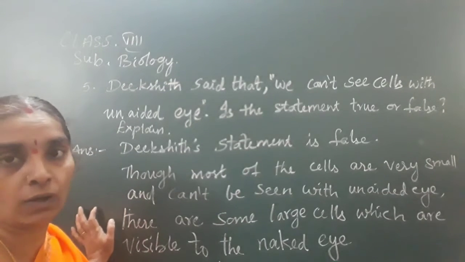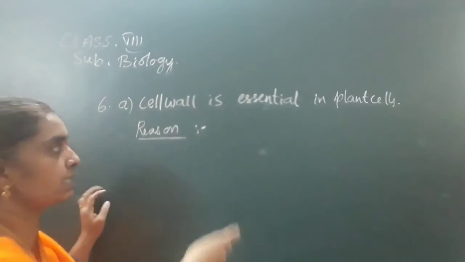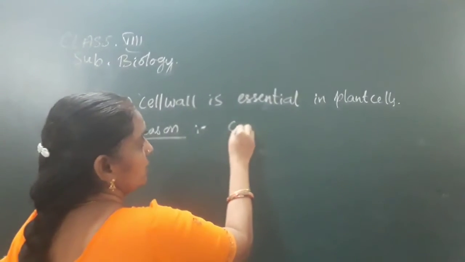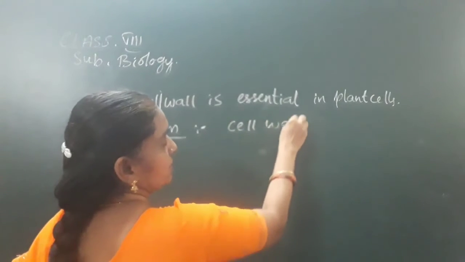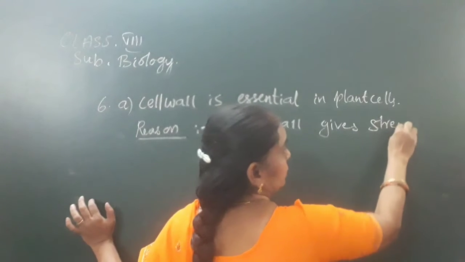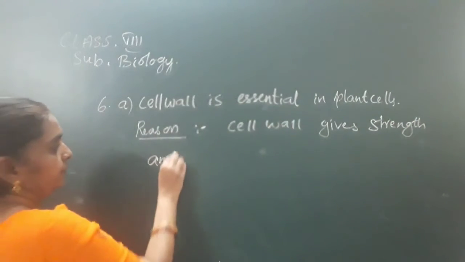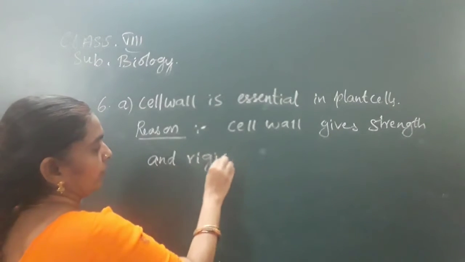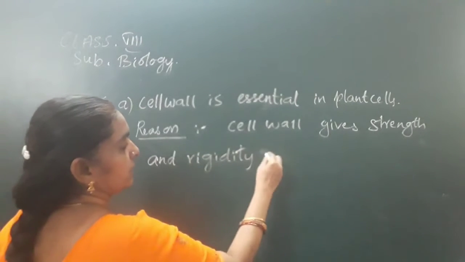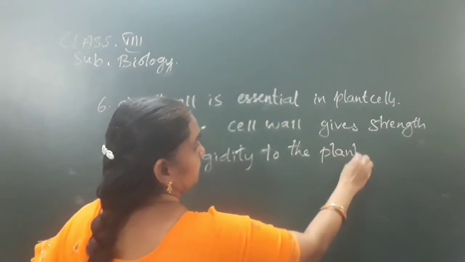Note down, children, cell wall is essential in the plant cells because cell wall gives strength and rigidity to the plants.